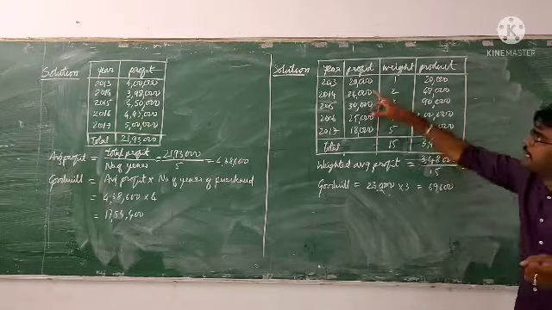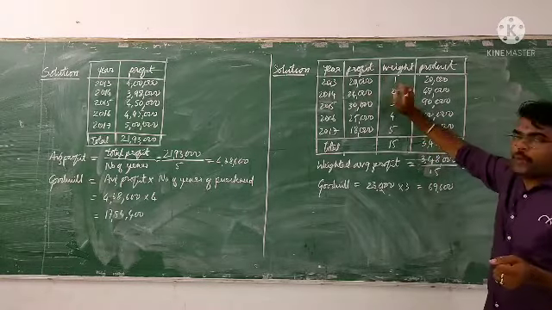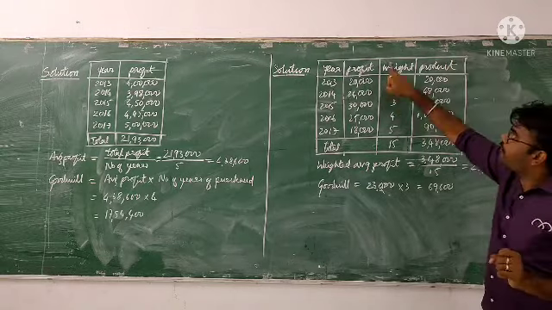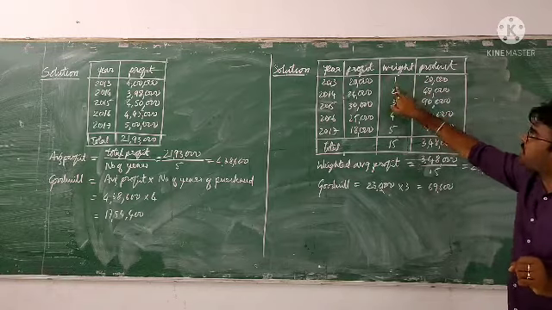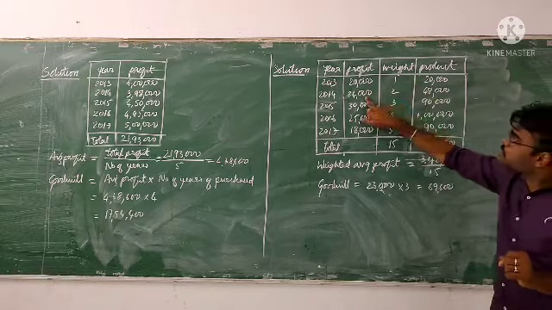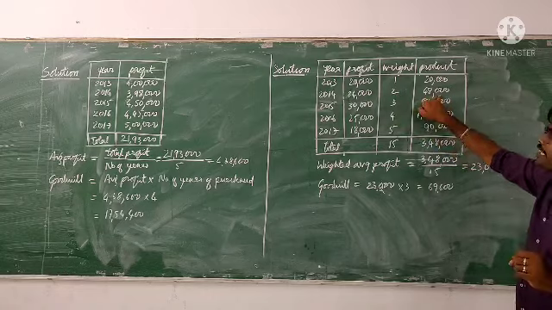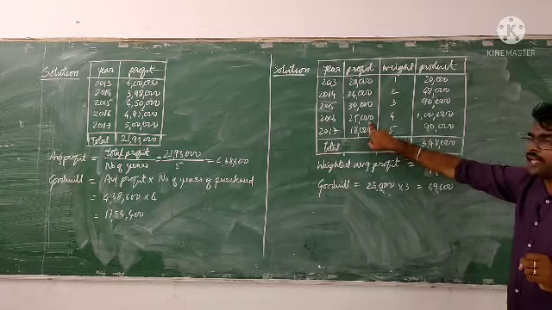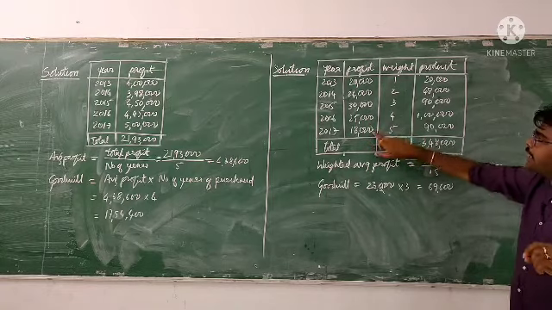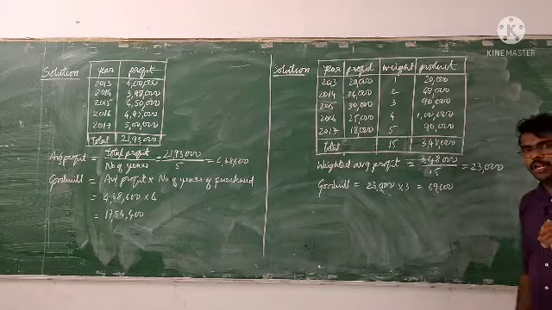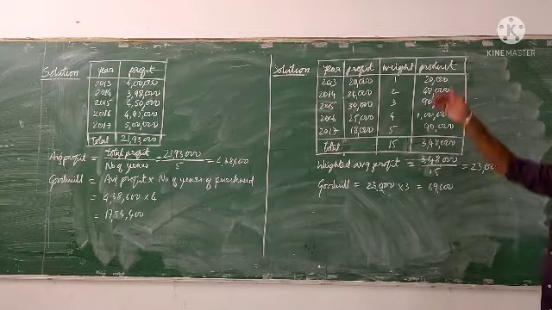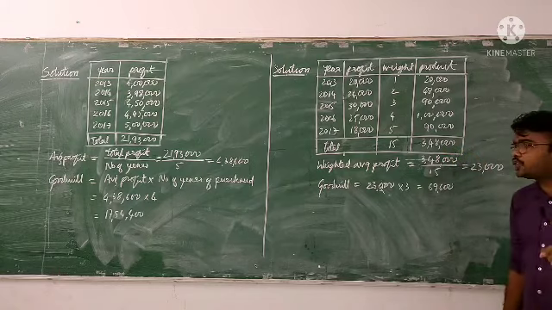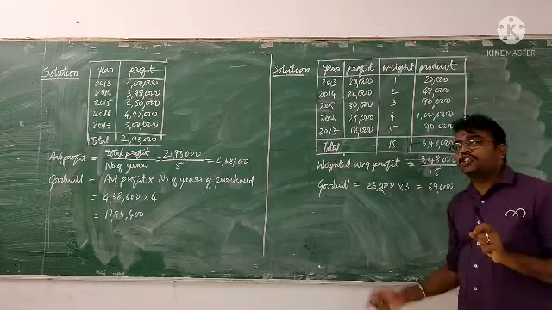So here we have year, profit, weight. Now we should take a product. Here the product means profit into weight. So 20,000 into 1 is 20,000, 24,000 into 2 is 48,000, 30,000 into 3 is 90,000, 25,000 into 4 is 1 lakh, 18,000 into 5 is 90,000. Total weight is 15, total product is 3,48,000.